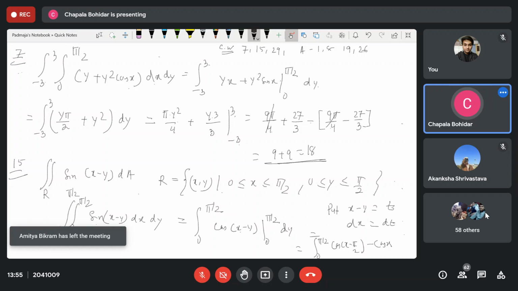I have to put, sorry, the value of x. It is cos pi by 2 minus y, okay, then minus 0 by substituting 0, so minus cos y dy. It is clear to all of you?